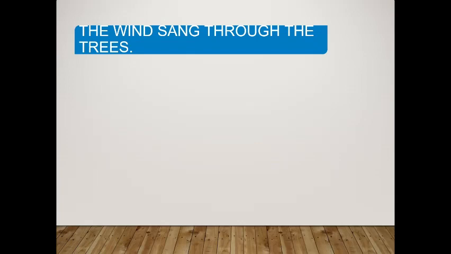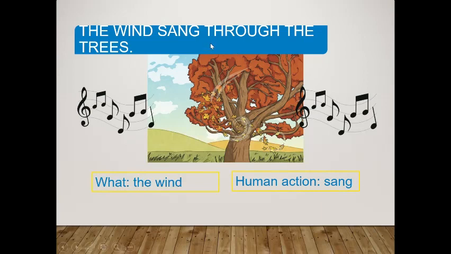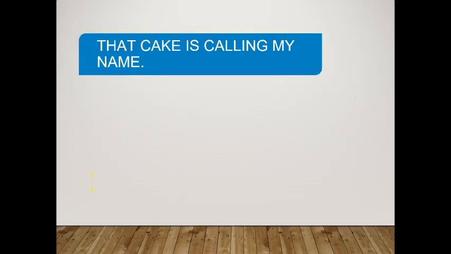The wind sang through the trees. Ooh, that sounds very familiar to something that I've read in our poem. Maybe we'll be able to find some of these very easily. The wind sang through the trees. So what is the thing here? And what is that thing being said to be doing that it obviously can't literally do? Quick. Alrighty, let's have a look. So what is the wind and what's it doing? Singing, yeah. So the wind can't actually sing. So to say the wind sang would be to personify it, make it like a person. Awesome, let's do a couple more.